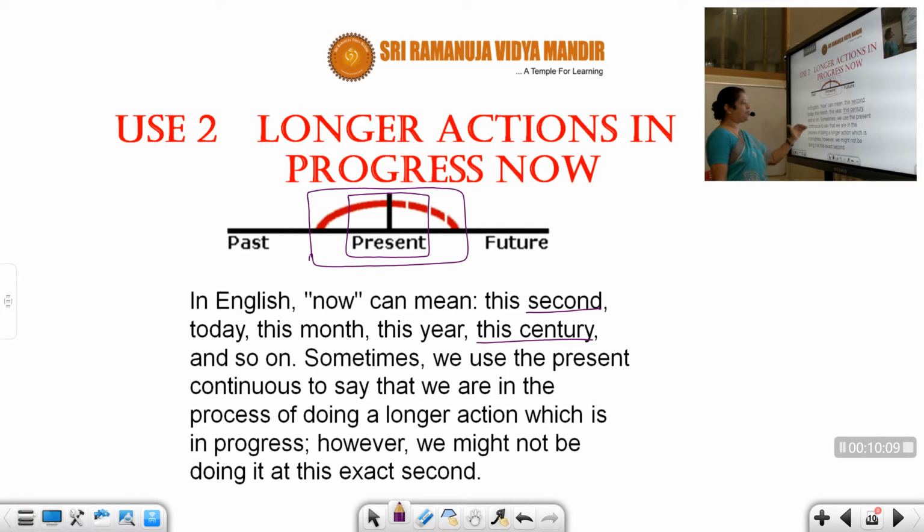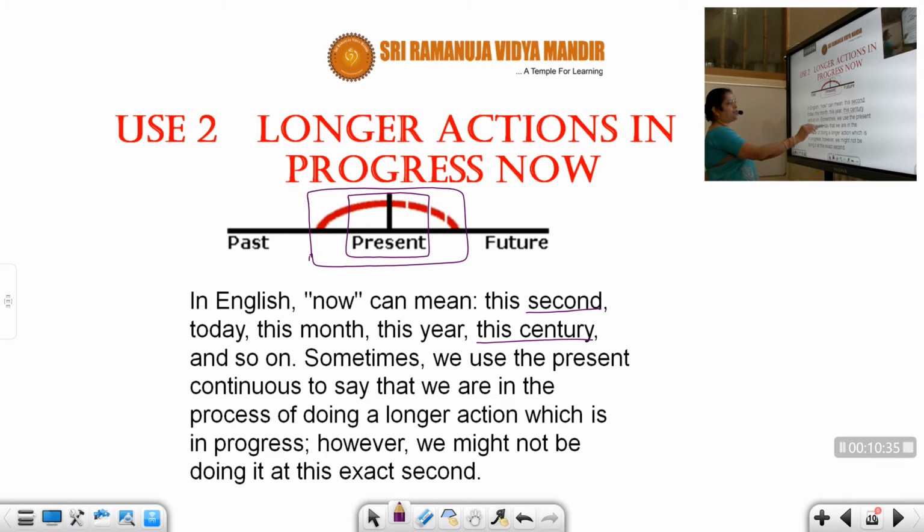Sometimes we use the present continuous to say that we are in the process of doing a longer action which is in progress. I am working in Sri Ramanuja Vidya Mandir. I'm working many years, but I'm still there in the institution. So it's progressing. So this is called present continuous.